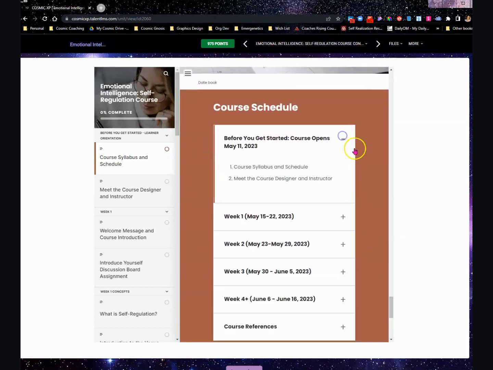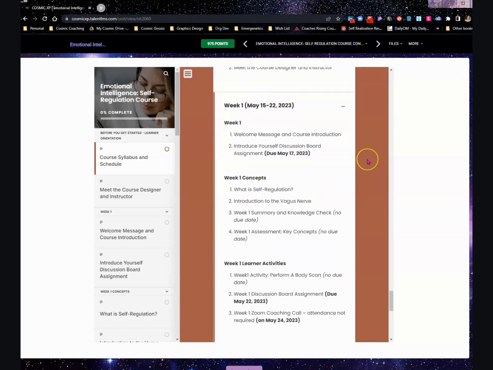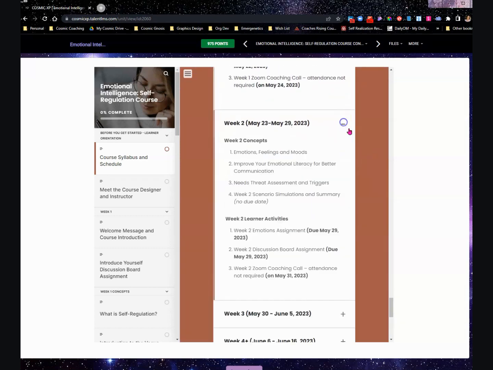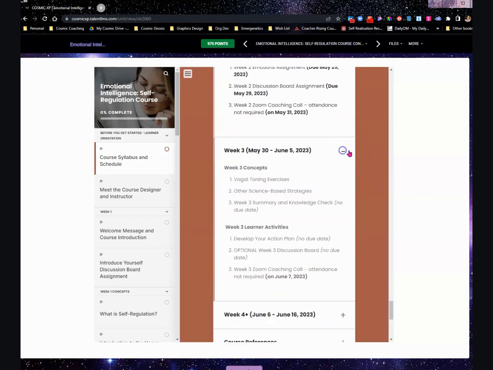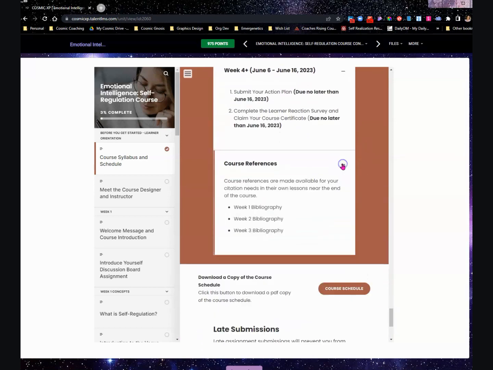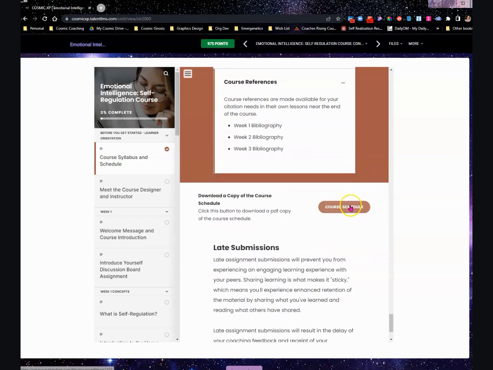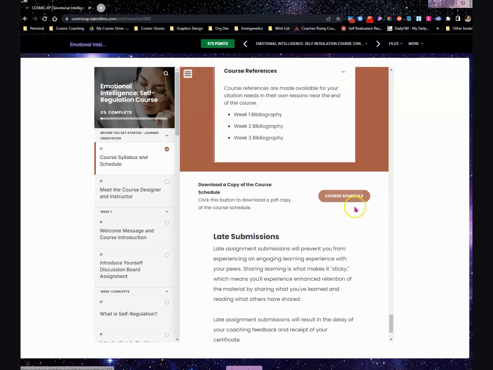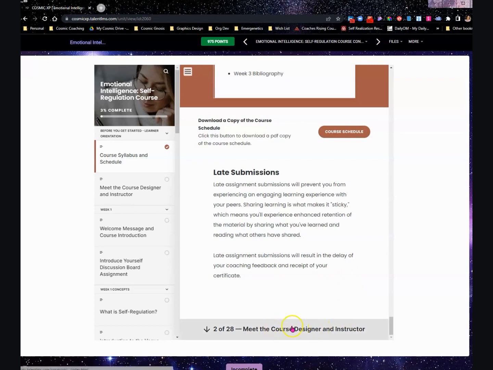The course schedule is broken up into this accordion where you can click the plus sign to open and quickly view what's coming next. You can download a copy of the course schedule that you looked at in the course room. And once you come to the bottom, you'll see this down arrow taking you from lesson 2 to 28. Now, some of the lessons, like course syllabus and Meet the Course Designer and Instructor, are not true lessons, but that is how this content labels them.